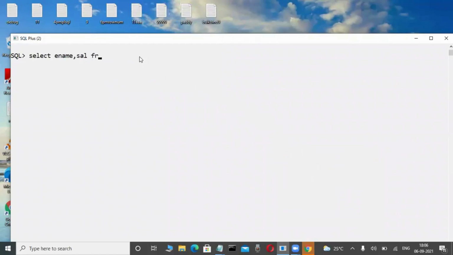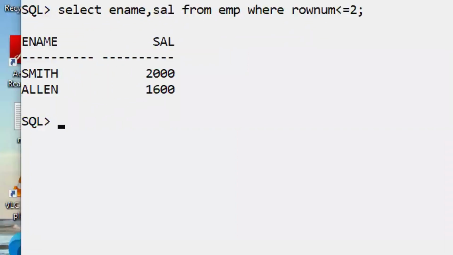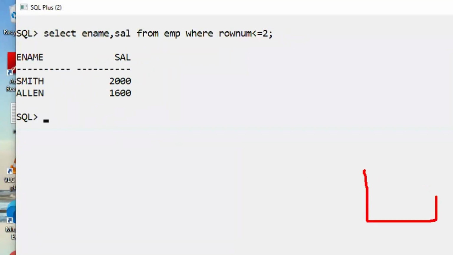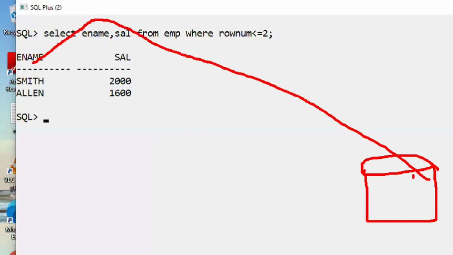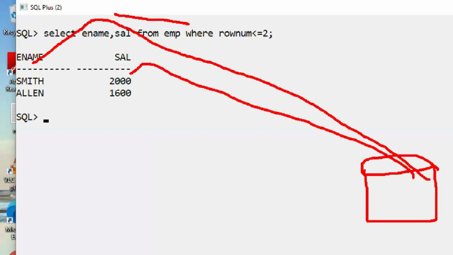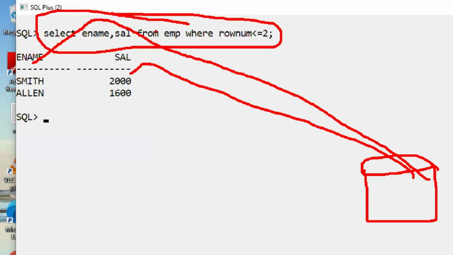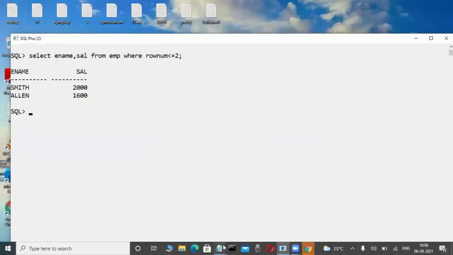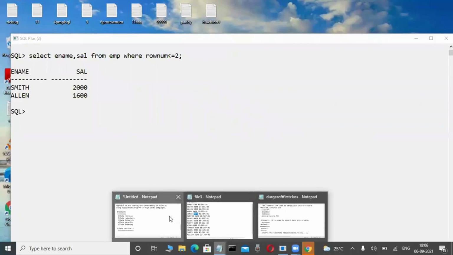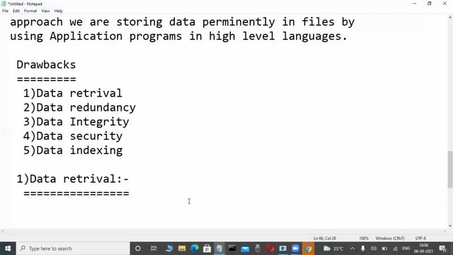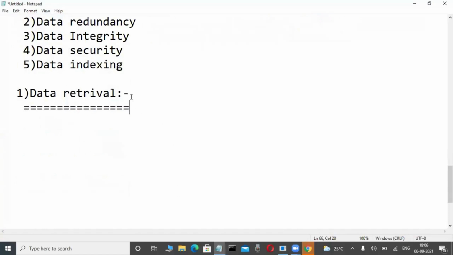Suppose now I am writing some coding, and in future you will also write coding like this. Check it out. One line of coding is there, and automatically some employees' data, employee names and salaries, I am retrieving. Very easy. Here we are not using any programming language in databases. But unfortunately, in olden days, in flat files, we always used programming languages. That is right. Data retrieval.